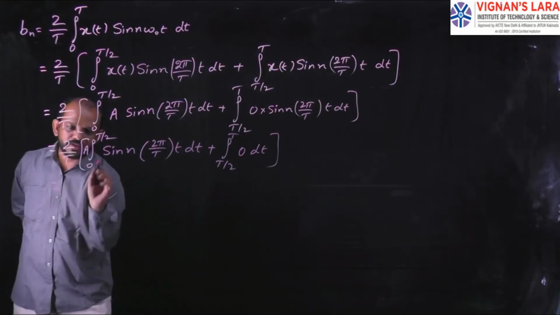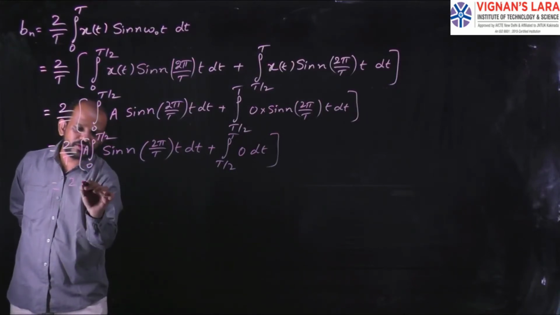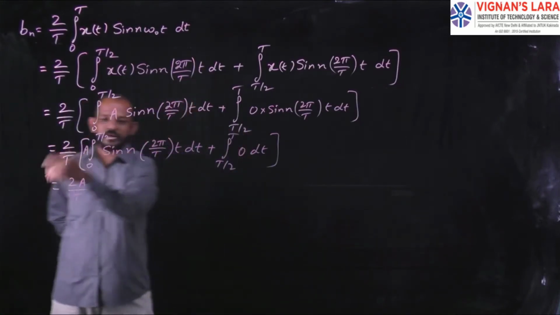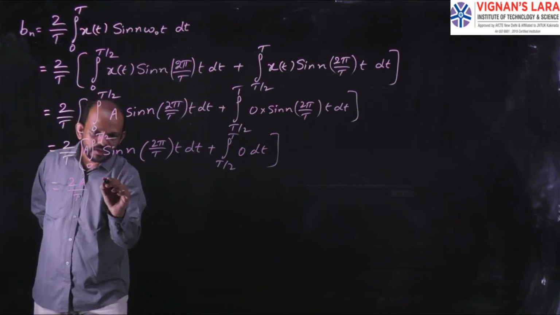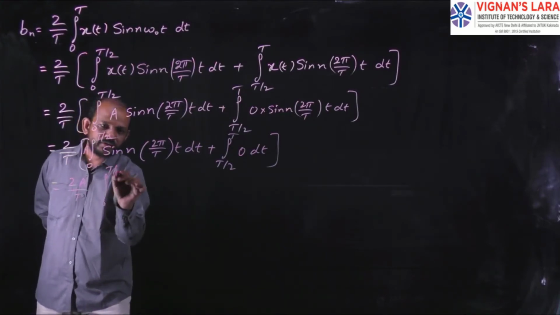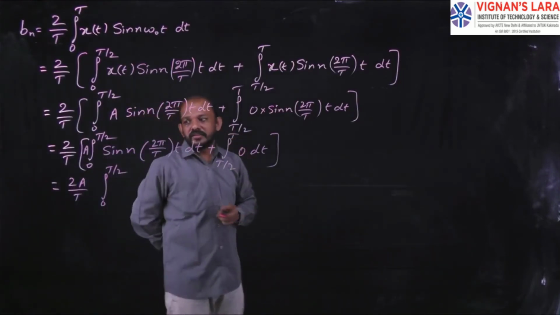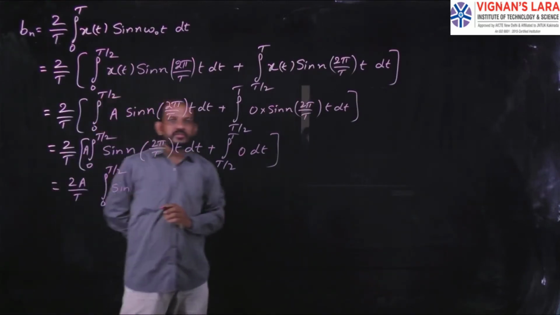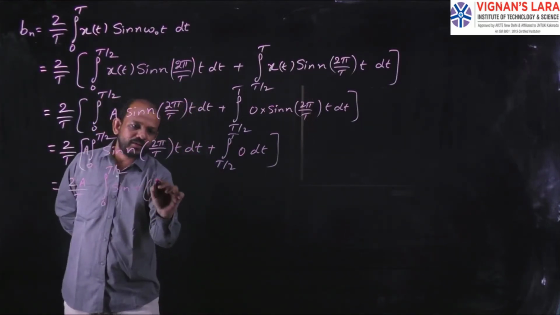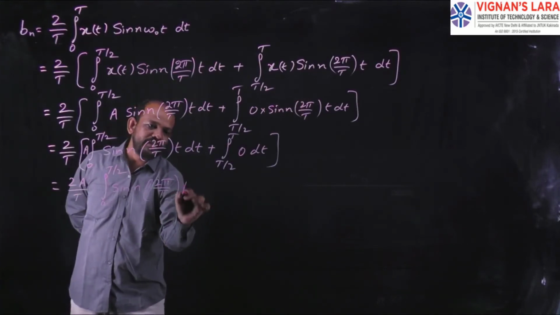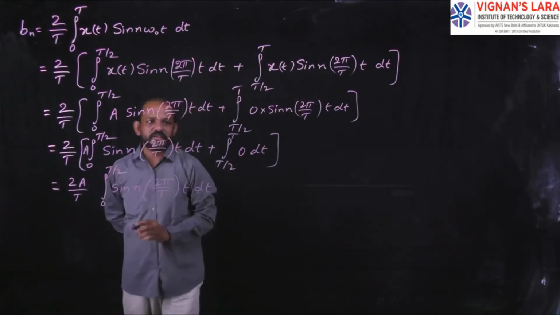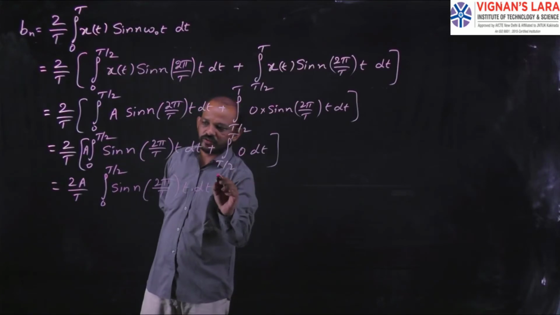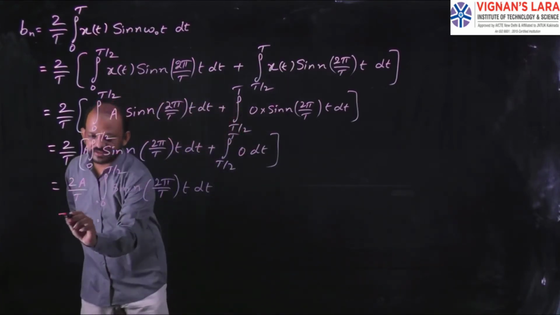That will be equal to, so bring this 2 outside, 2a by T, because its value is 0, so I am getting 2a by T into the integral from 0 to T by 2 of sin(n 2 pi by capital T into small t) dt. The value of this other term is 0, so there is no need to write it. Simply leave it.